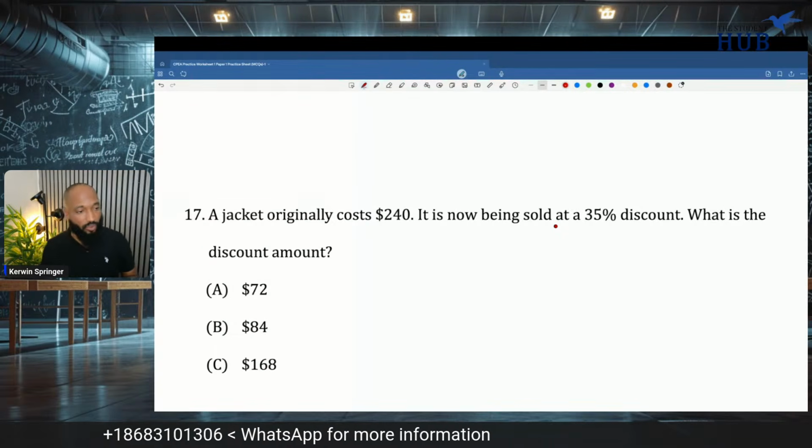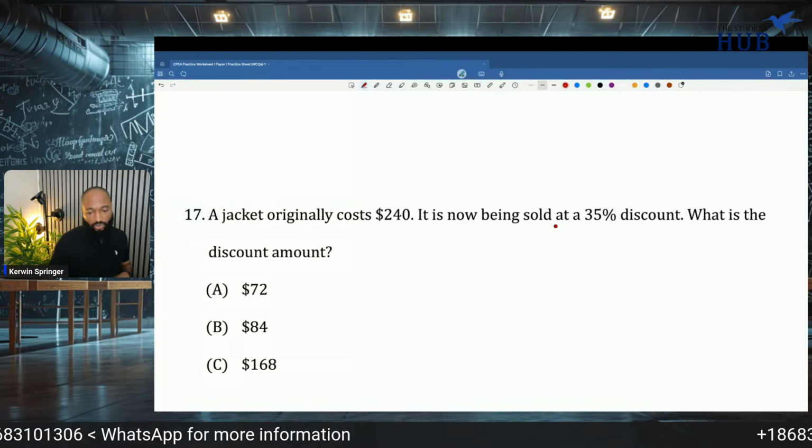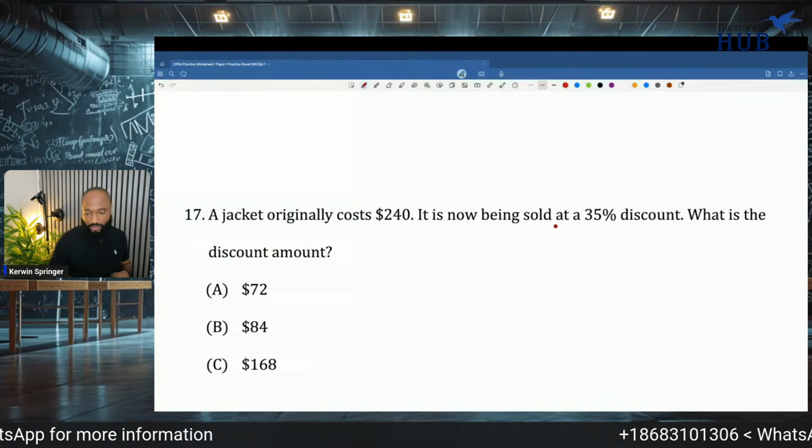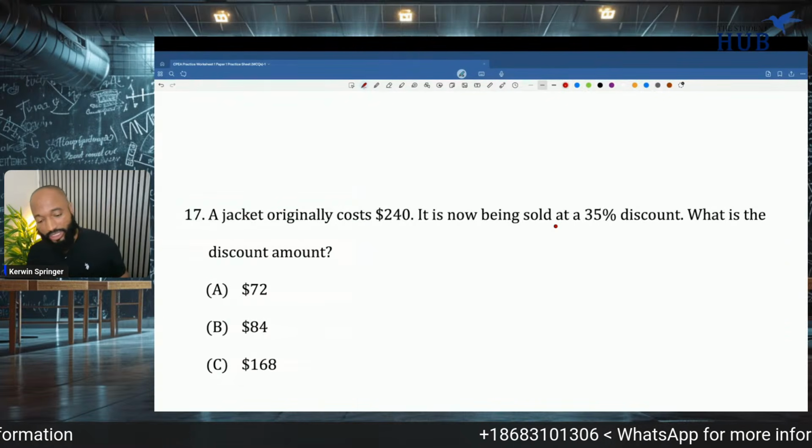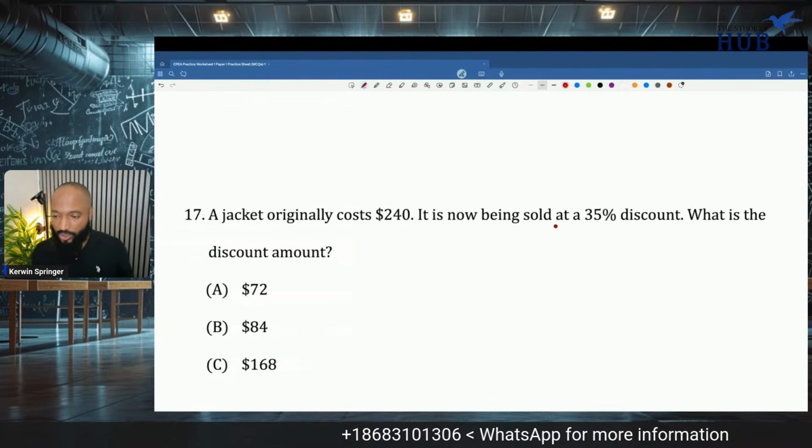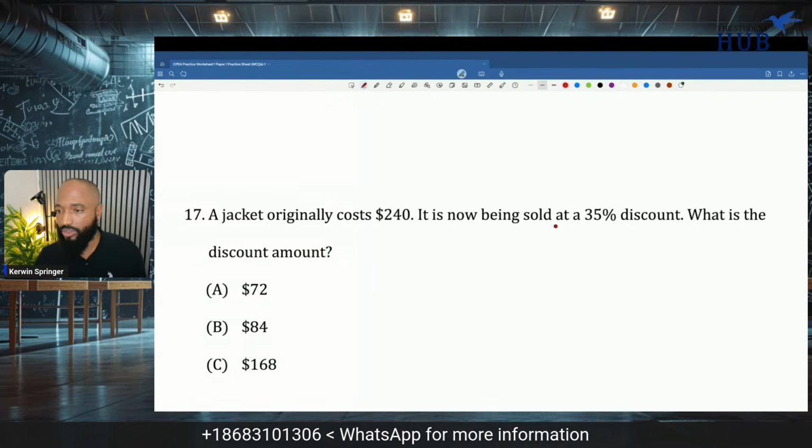A jacket originally costs $240. It's now being sold at a 35% discount. What is the discount amount? So we need to find the discount.